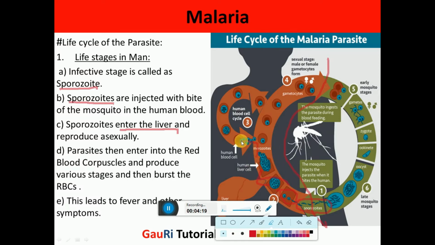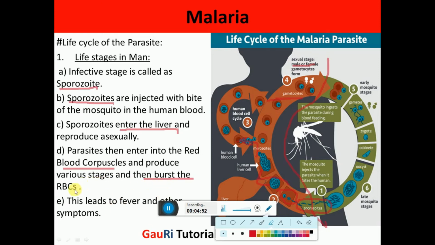Ultimately they enter the blood cells, where they also divide asexually in red blood corpuscles, and then they burst the red blood cells to enter new RBCs, new red blood cells, to form the stages called gametocytes. There are two kinds of gametocytes, male and female gametocytes. They further lead to the sexual reproduction which takes place inside the mosquito.